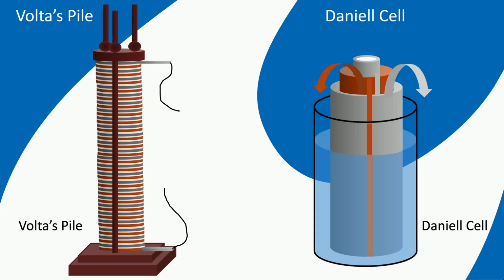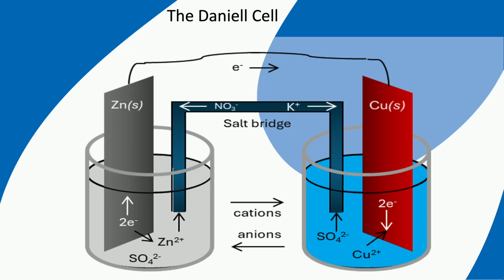It was Alessandro Volta who created that for the very first time with his famous Volta spiral, and it was John Frederick Daniell who realized that it is necessary to split up the reduction and oxidation reactions, which led to the design of his famous Daniell cell. The Daniell cell is best understood by fully splitting the reactions. In that situation, we place the zinc plate in a solution of zinc ions, here a zinc sulfate solution, and a copper plate in a copper sulfate solution in separate compartments.